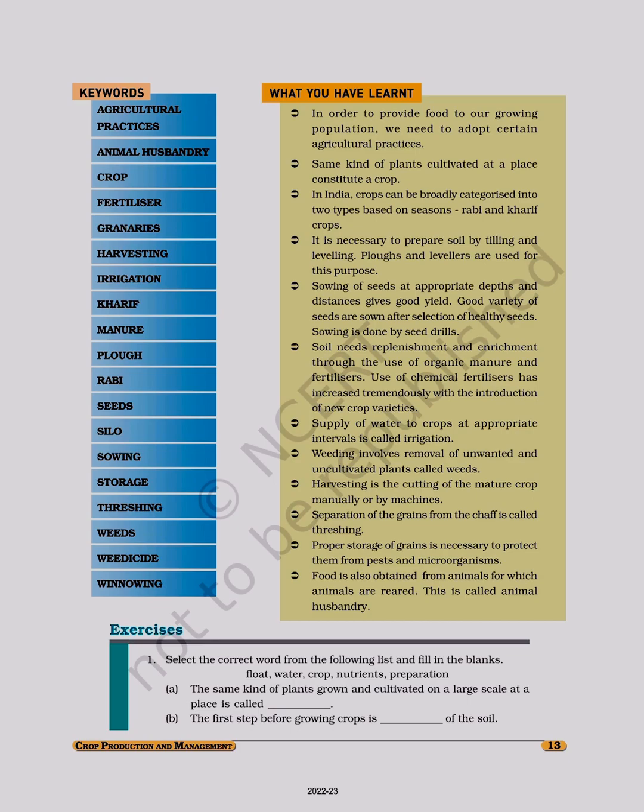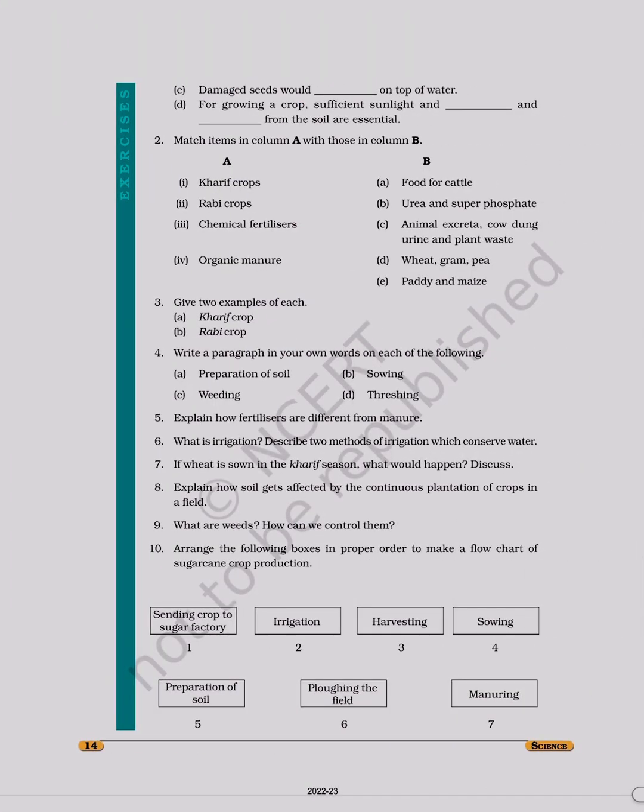The same kind of plants grown and cultivated on a large scale at a place is called ___. Second, the first step before growing crop is ___ of the soil. Third, damaged seeds would ___ on top of water. D. For growing a crop, sufficient sunlight and ___ from the soil are essential.